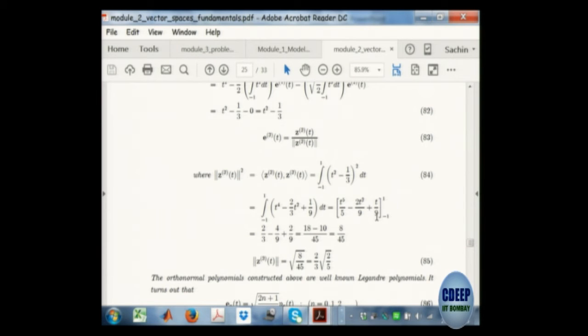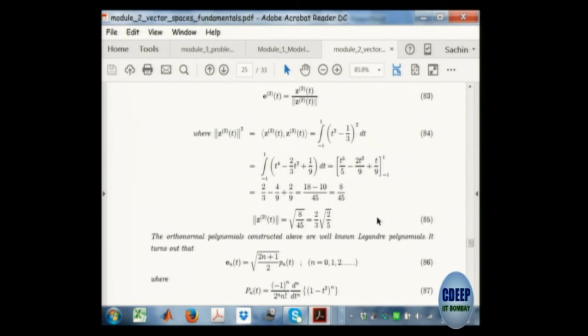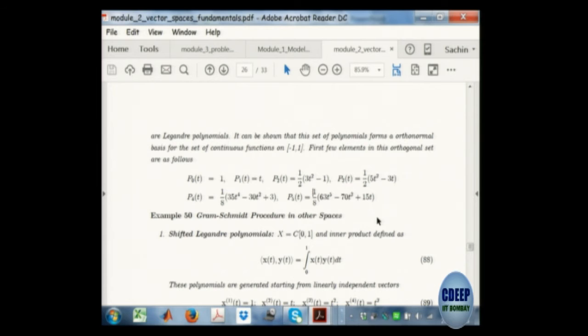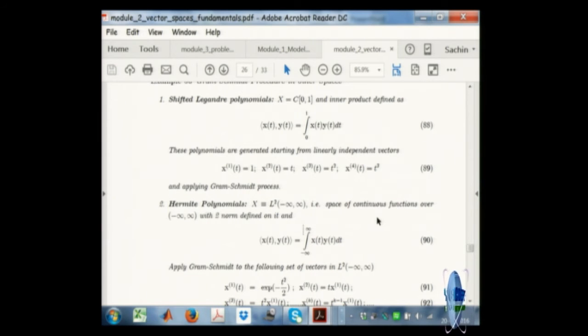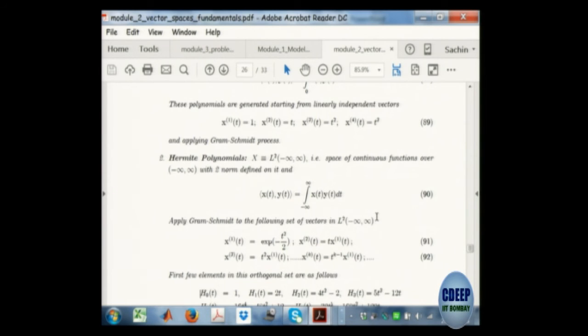If instead of the domain being -1 to 1, I take the domain 0 to 1 and apply the same process, what I get are called shifted Legendre polynomials. If I take the set from -infinity to infinity, and some other set of vectors, and apply the Gram-Schmidt process, I will get Hermite polynomials.